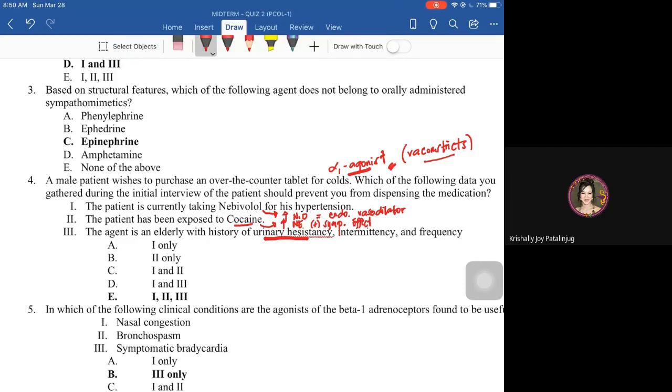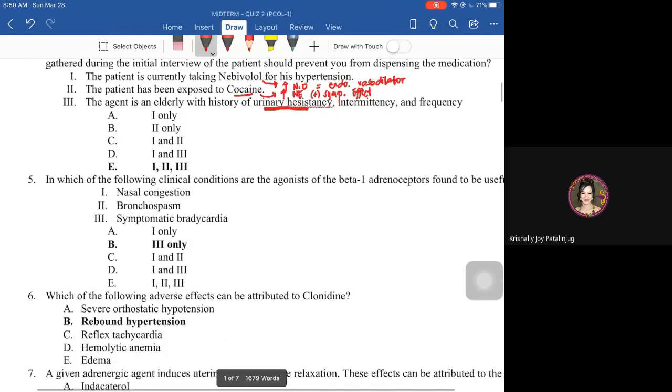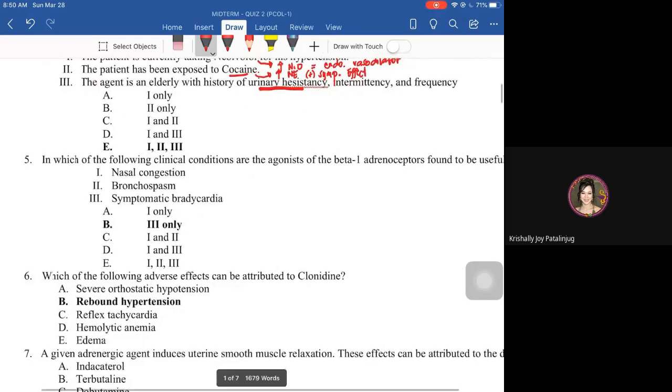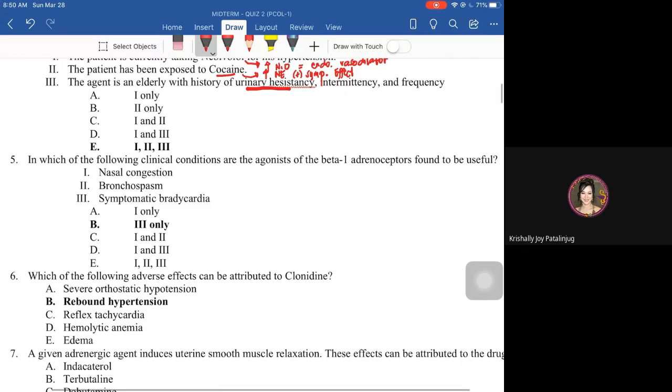Next, in which of the following clinical conditions are the agonists of beta 1 adrenoceptors found to be useful? We all know that beta 1 adrenoceptor is present in the heart, in which activation of beta 1 receptor enhances the strength of contraction of the heart, that is inotropy, positive heart rate, that would be chronotropy, and positive dromotropy.